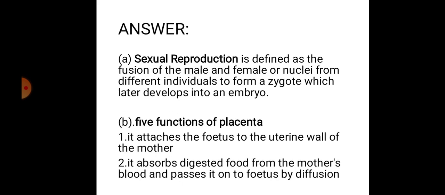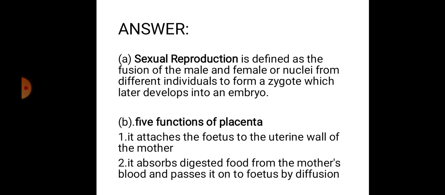Now let us look at the answers. A. Sexual reproduction. The question was, what is sexual reproduction? Sexual reproduction is defined as the fusion of the male and female nuclei from different individuals to form a zygote, which later develops into an embryo. That is the meaning of sexual reproduction.